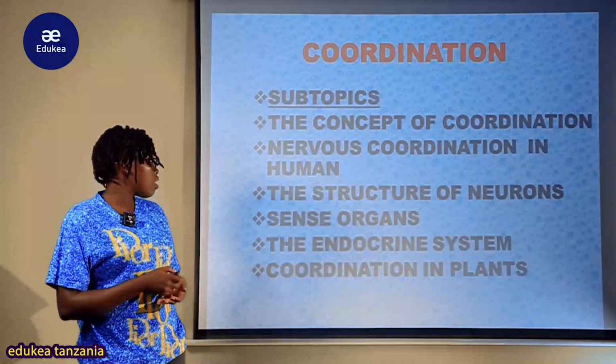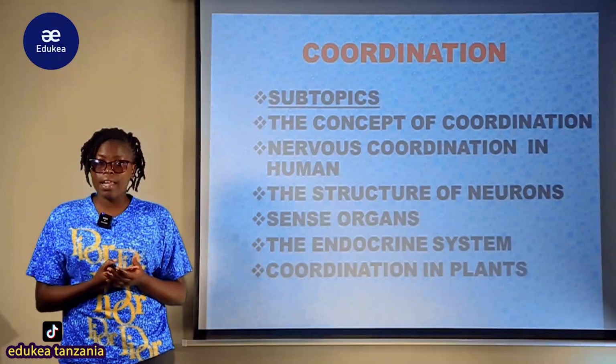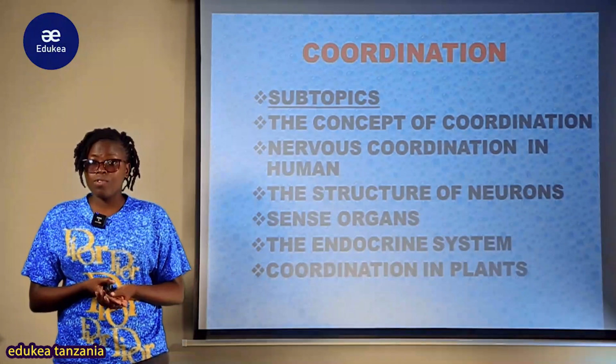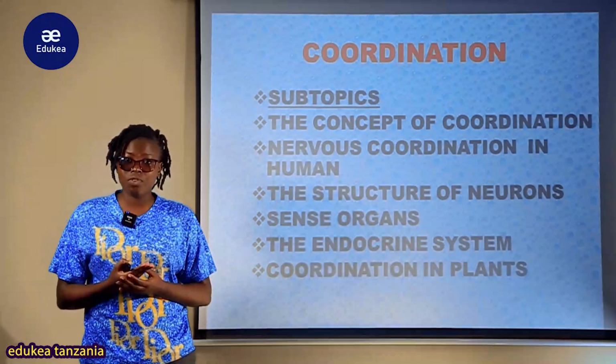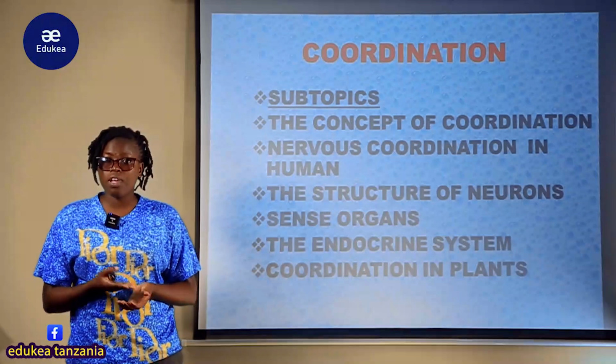We also discussed the structure of the neuron, and we saw that the neuron is the functional structural unit of the central nervous system. We also looked at the types of neuron: the sensory neuron, the relay neuron, and the motor neuron.